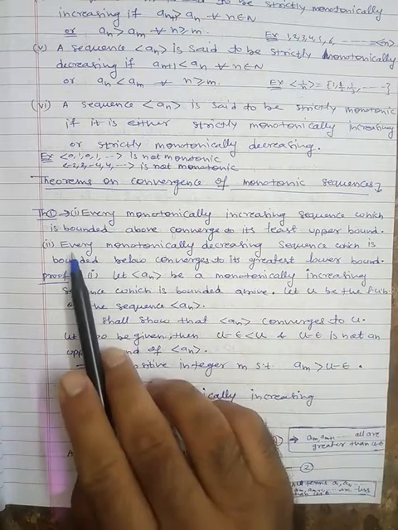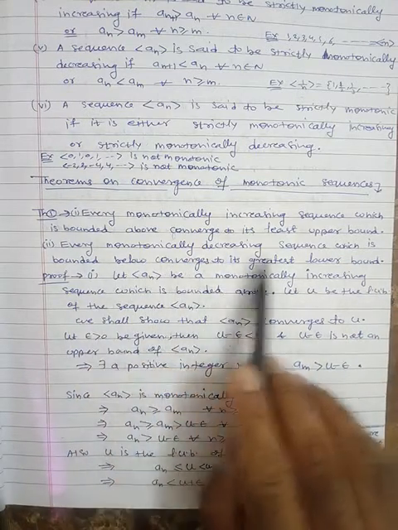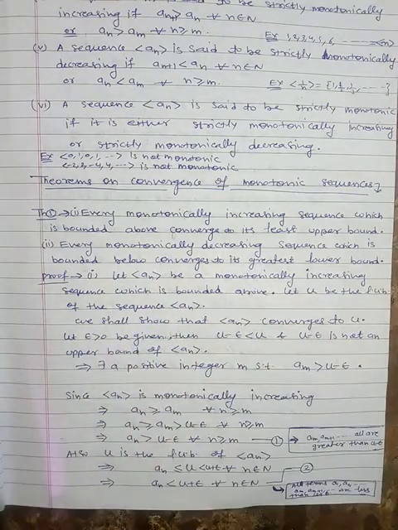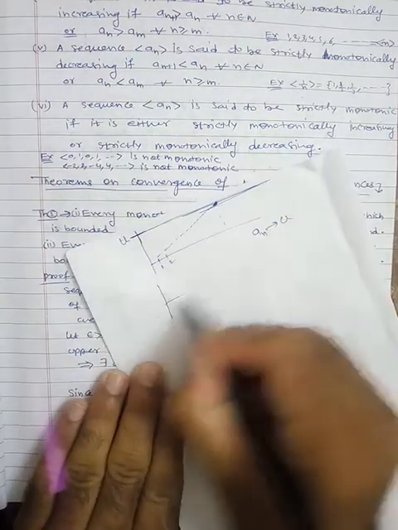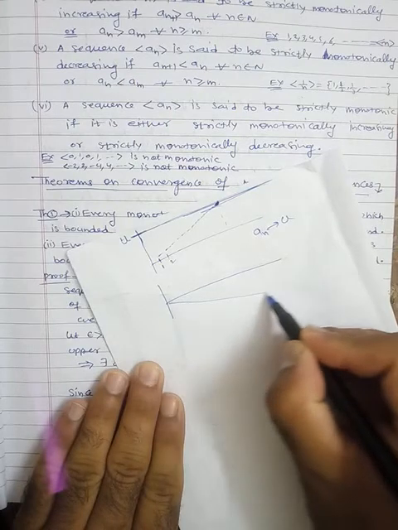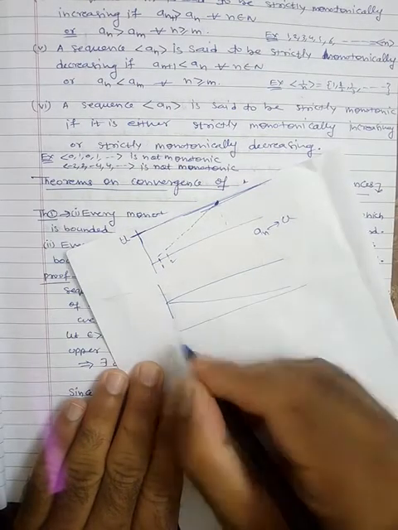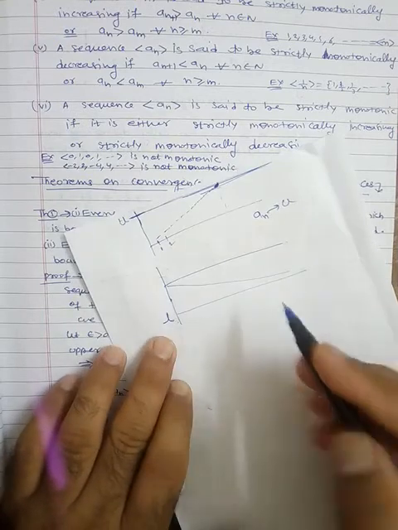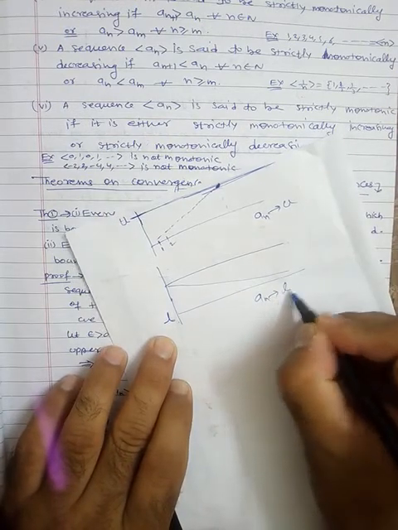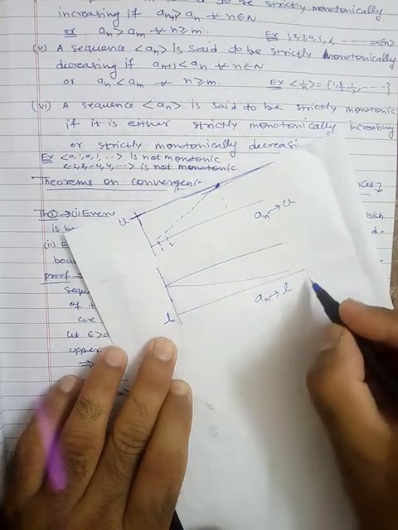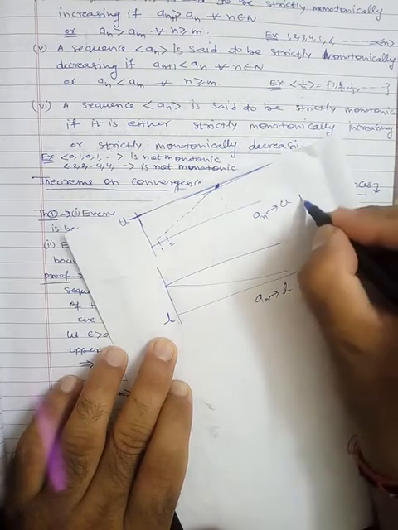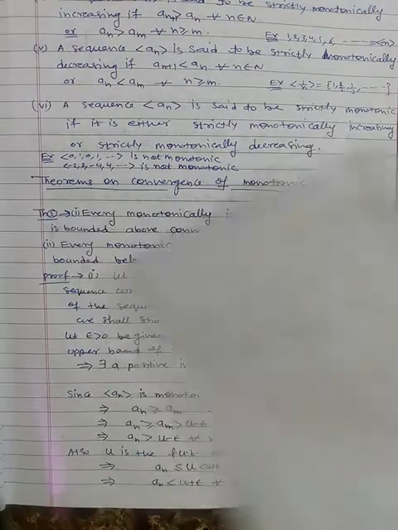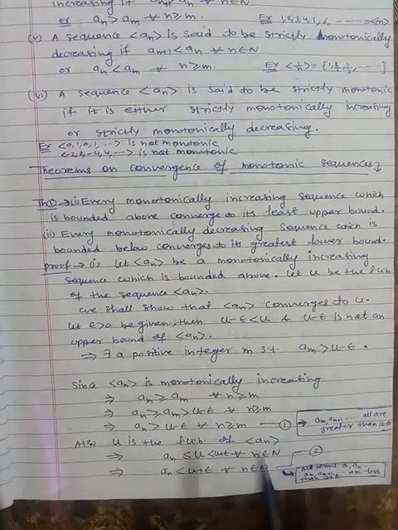Similarly, in the second part, every monotonically decreasing sequence which is bounded below converges to its greatest lower bound. So on the other side, if the sequence is monotonically decreasing here and is bounded below by some, say l, then we have to show that an tends to l as n tends to infinity. So we have to prove this theorem. Fine. Let us see the first part.